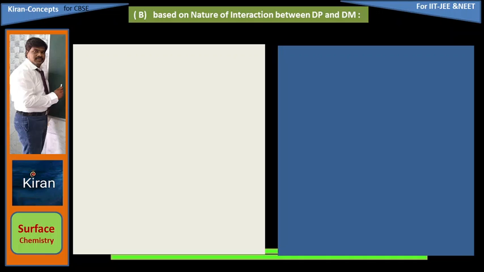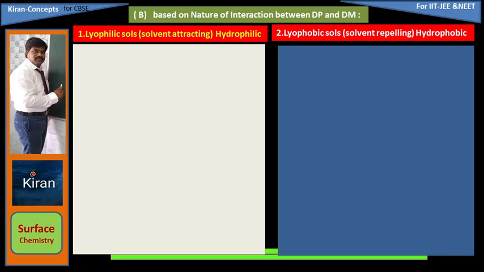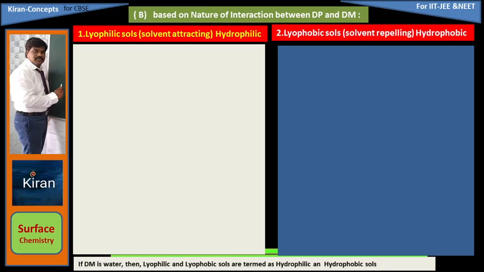Based on the nature of interaction between dispersed phase and dispersion medium, colloids are classified as lyophilic sols and lyophobic sols. When the attraction between dispersed phase and dispersion medium is high, such colloidal solutions are lyophilic sols. When the interaction between dispersed phase and dispersion medium is very poor, such solutions are known as lyophobic